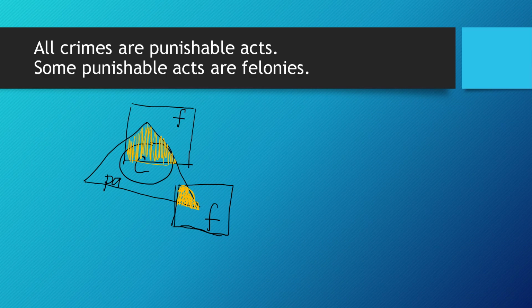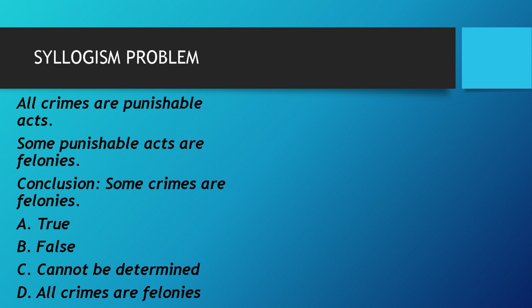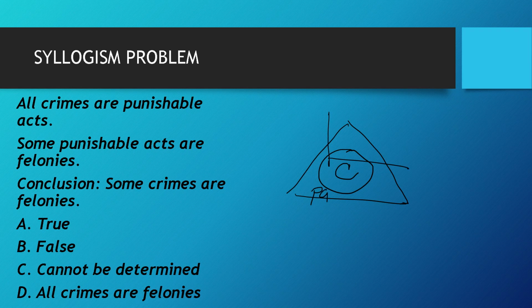Okay, so based on that, if we were to answer the next question, again, we have your crimes, and then you have your punishable acts, and then we had your felonies, and another here for the felonies. So let's focus on the conclusion. It says, some crimes are felonies. So which is our focus? Our focus would be crimes. So let's color the crimes so that you can see clearly.